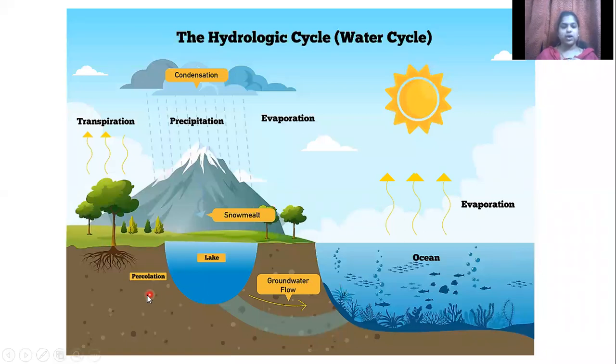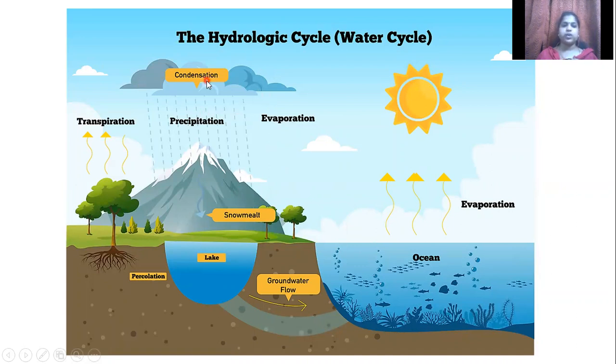Okay, so wherever this blue area is, there is water. You can see there is a lake, there is an ocean, and there is an underground water flow. All these are there. And if you see this particular arrow mark, which is showing a gas, because of the heat, what happens? The water in the ocean gets evaporated and is converted into a gaseous form. And then what happens here? The evaporation goes and is stored in the clouds.